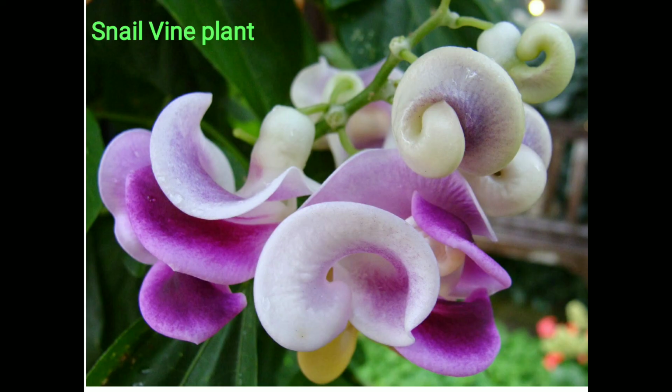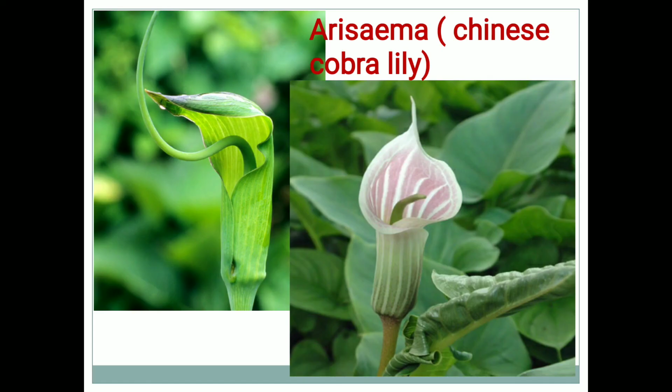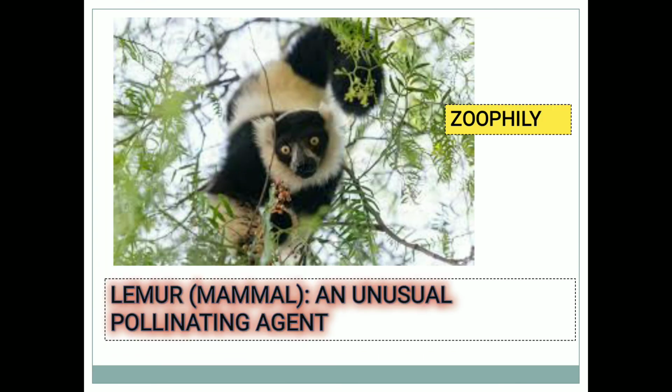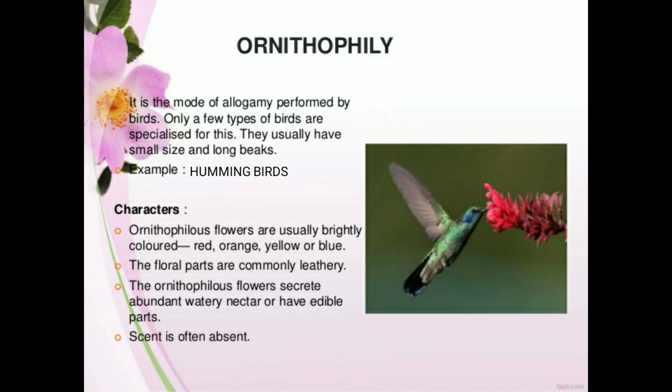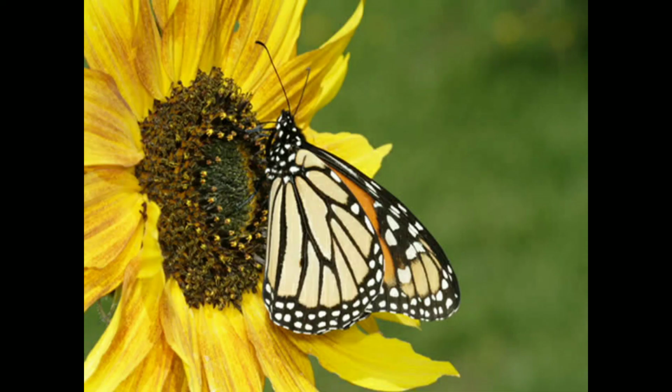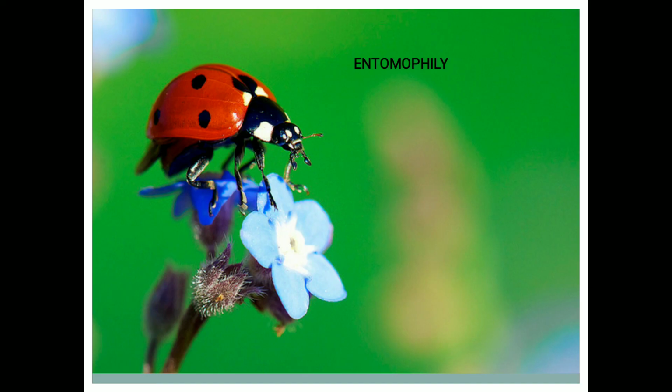I hope you remembered everything. So these are the things we have finished. Ornithophily, thank you.